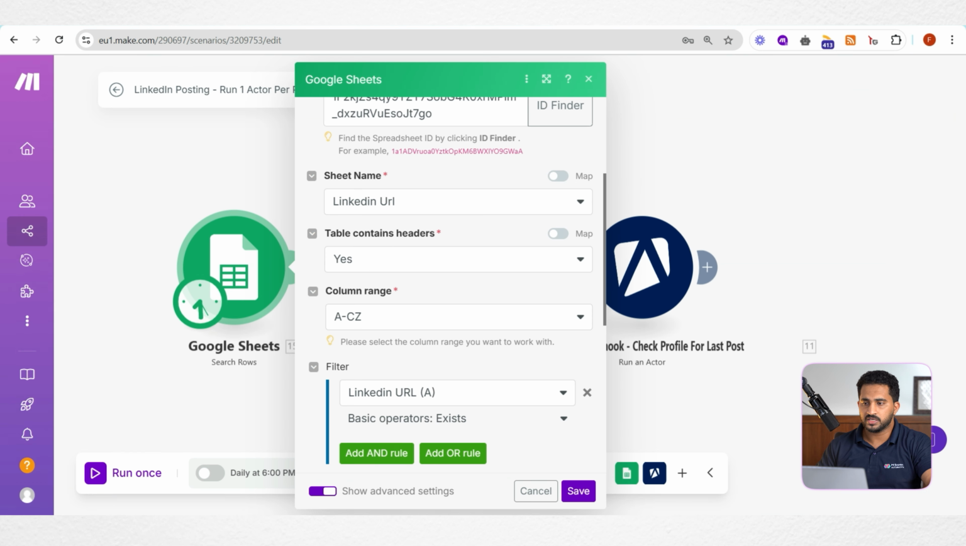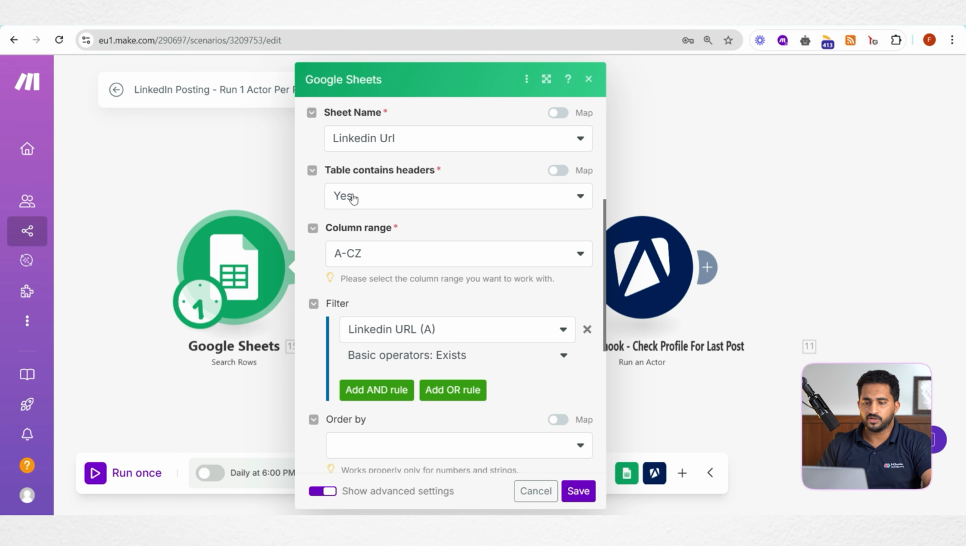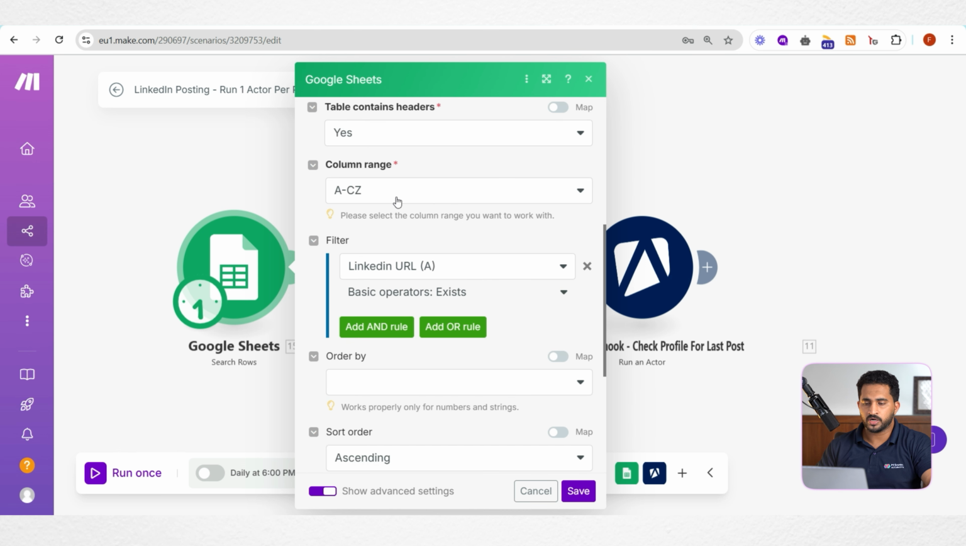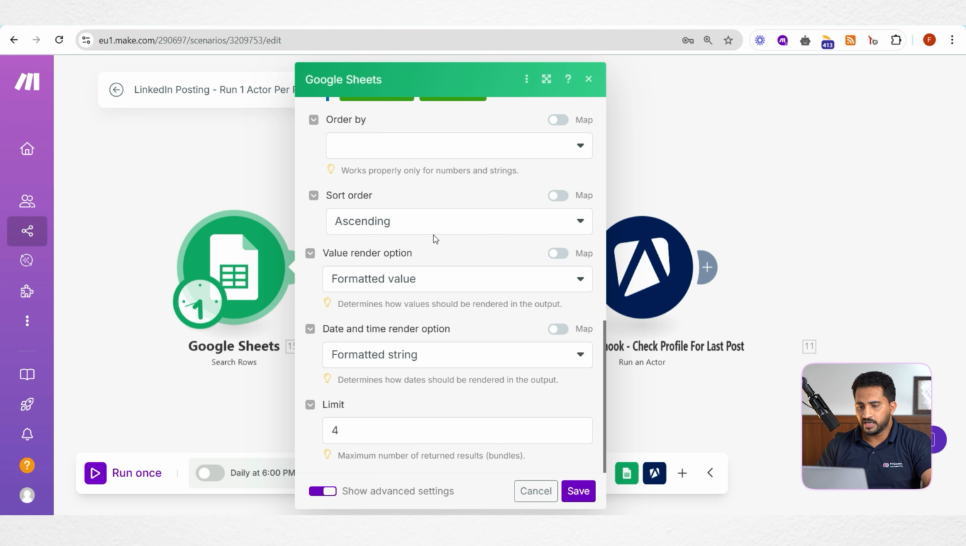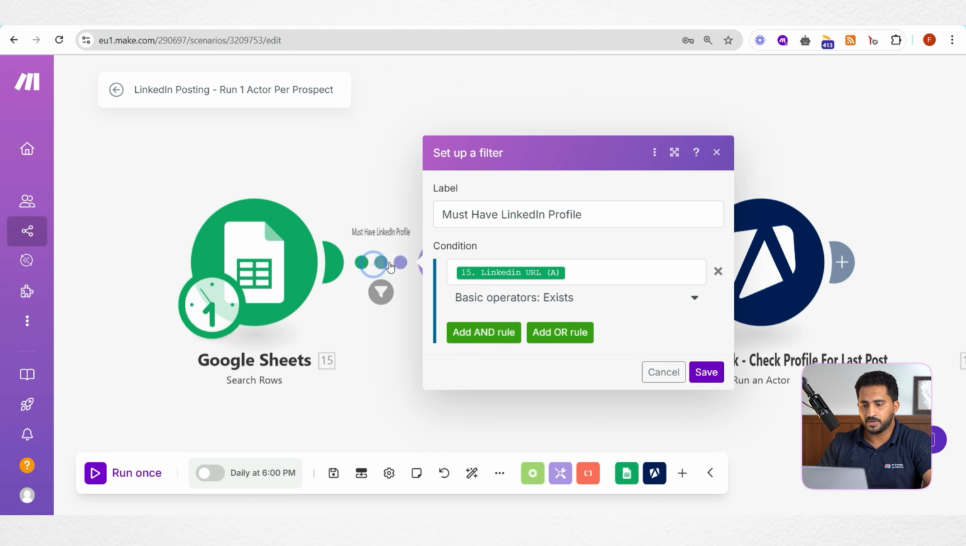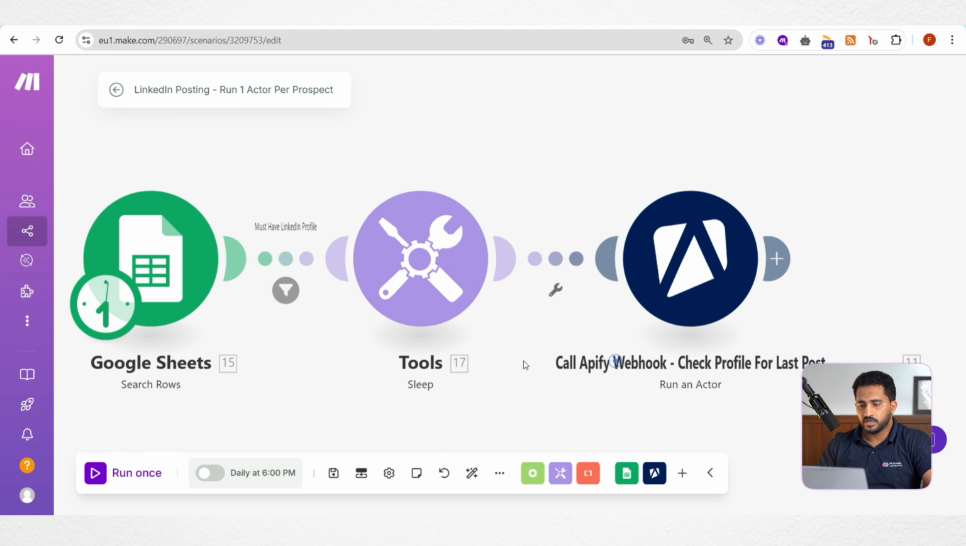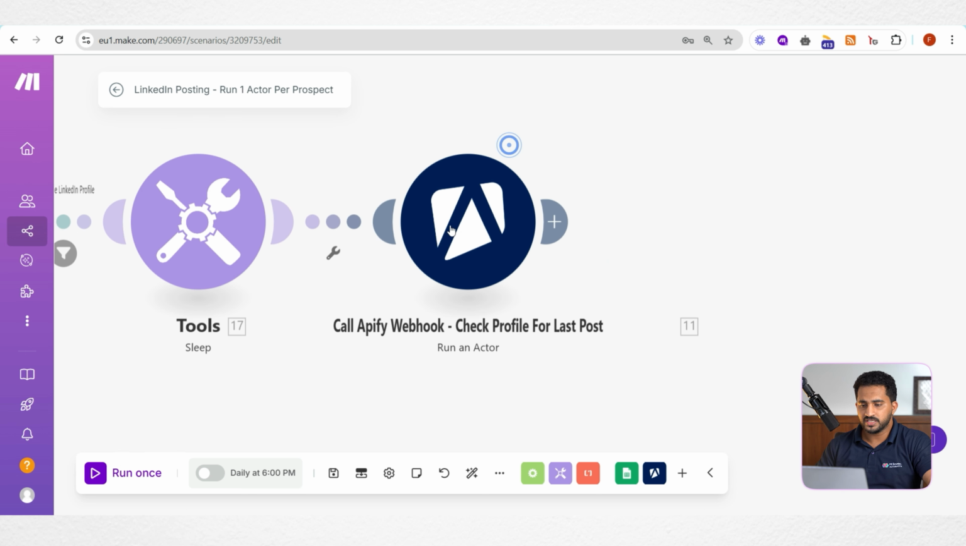So we are choosing the sheet name LinkedIn URL, and of course our table contains headers and the column range A to CZ. And we need the URL. We need only the columns that have a URL. So that's why we applied this filter here. Yeah, and some other settings as well. You can keep them default, and I set a limit because this is just for demo purposes. You can set the limit according to your need. So that's about it. Now we are applying a filter to make sure the output rows have a URL. And now we have applied a small delay of 5 seconds.